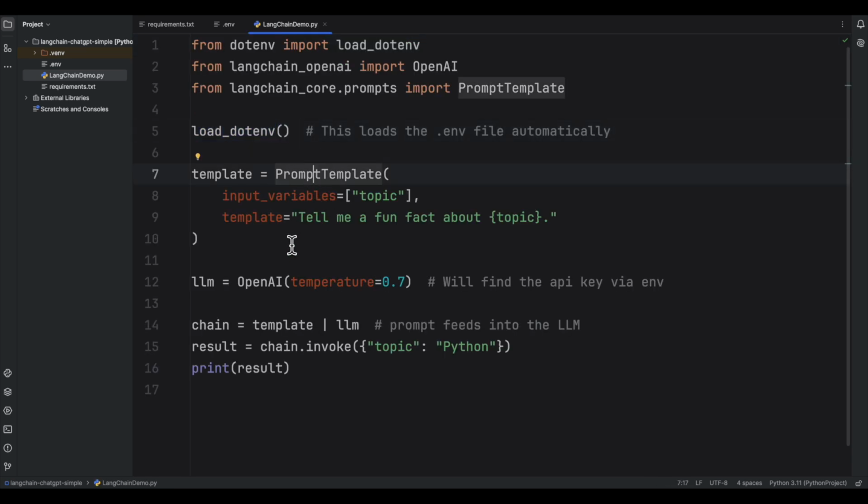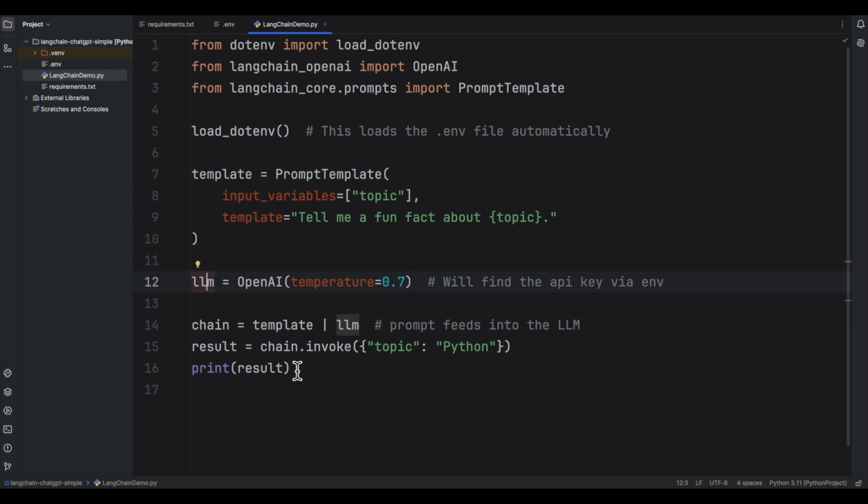Then we create a prompt template, and actually the name is really self-explanatory. It's a template for our prompt. So we are saying, tell me a fun fact about a subject or a topic. And then we can use this template later on and give it different topics, and it would put the topic that we give to it here. And it creates a prompt and runs it on ChatGPT. Then we create the OpenAI model. We are setting temperature to 0.7. Basically, using temperature, we can define the randomness or creativity of the large language model.